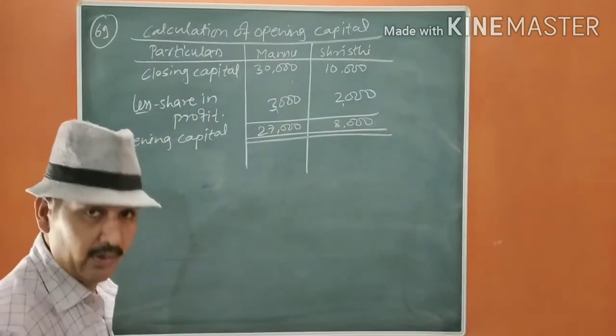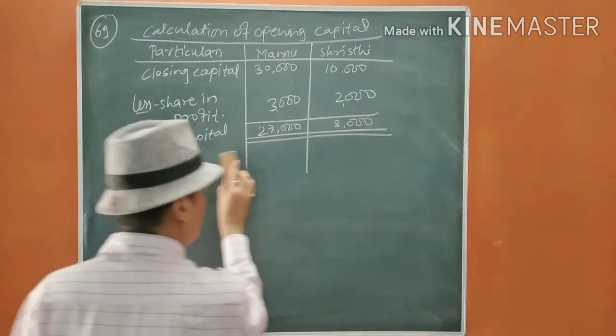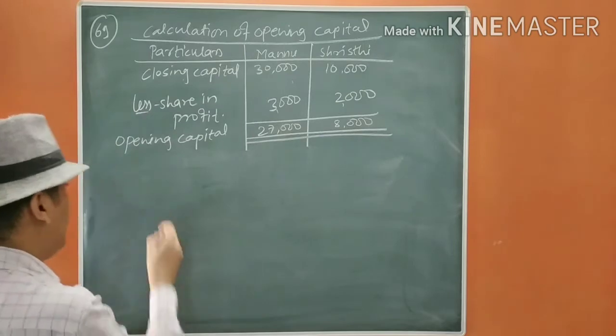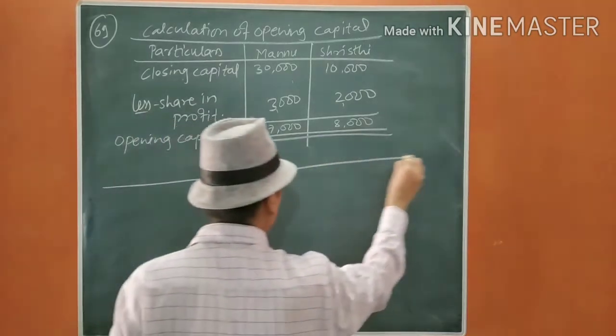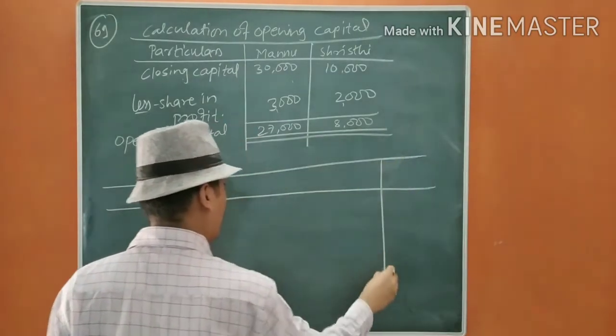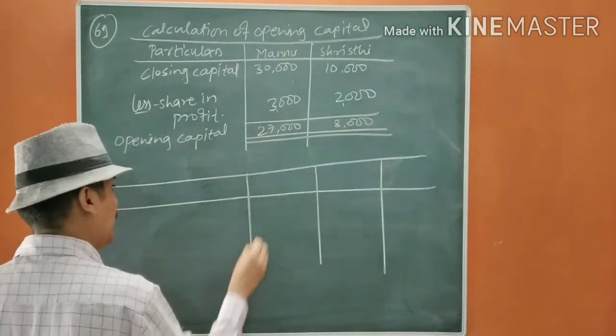Now we are going to solve the past adjustment part. Prepare the table from 61.